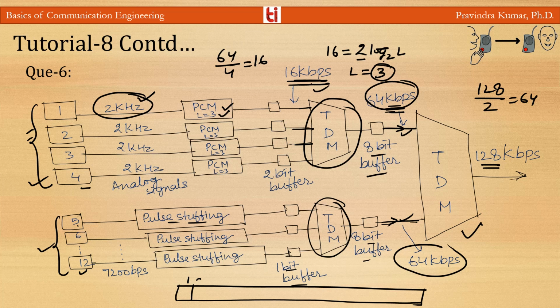This is 1 2 3 4 5 6 7 8 9 10 11 12. So here you can see that this is 1 to 4, this is a 2 bit buffer, so 2 bits will be there, 2 2 2 2. And after this is a 1 bit buffer, 1 1 1 1 1 1 1 1, up to 12. So this will be a frame.